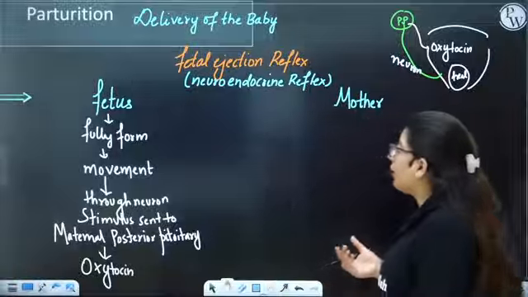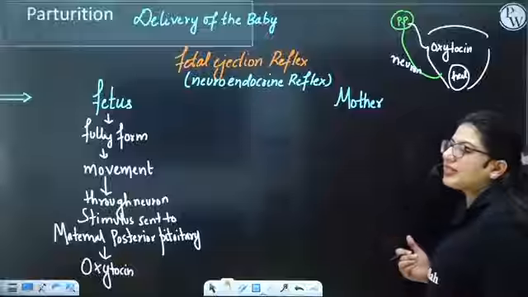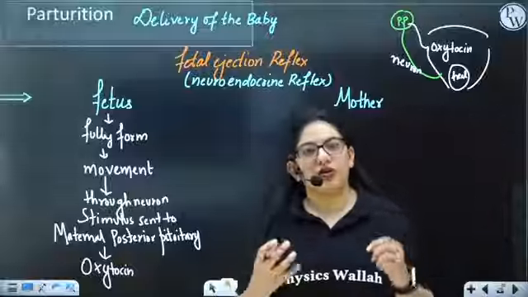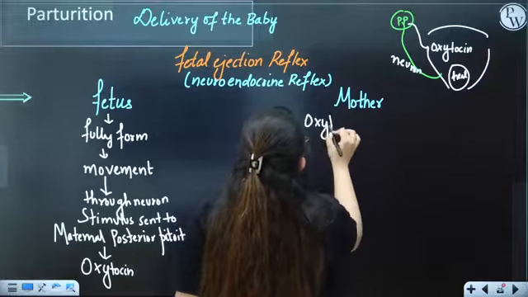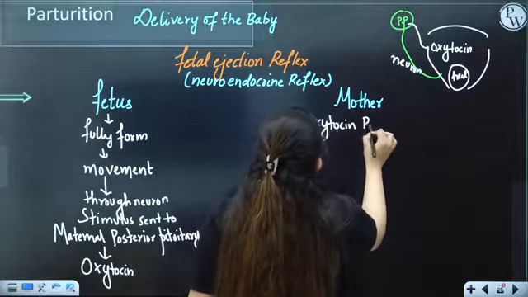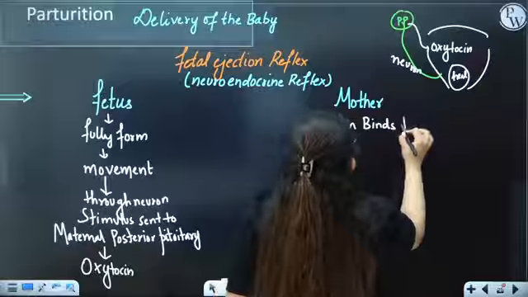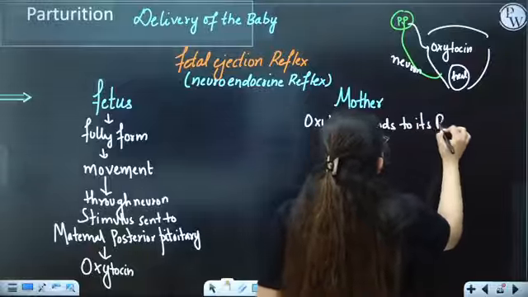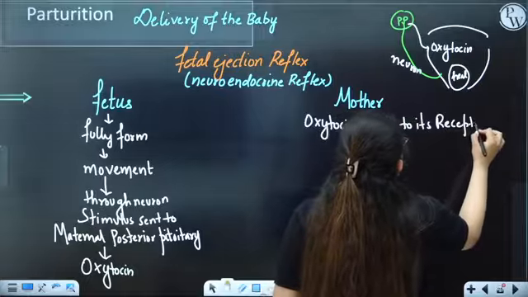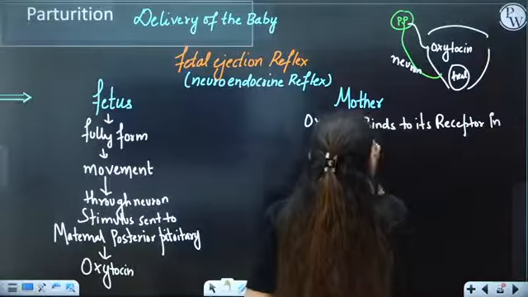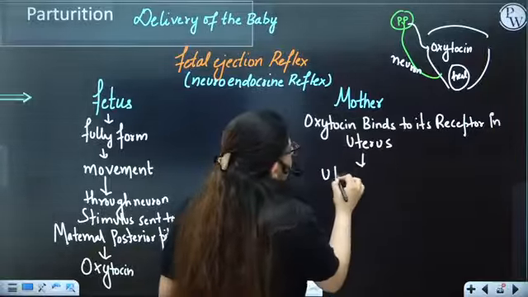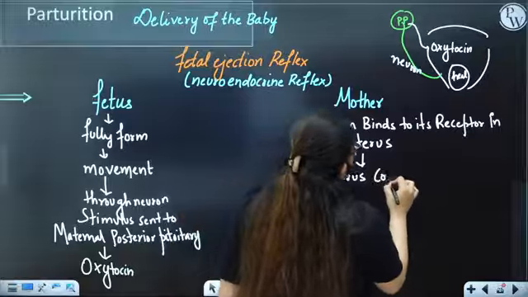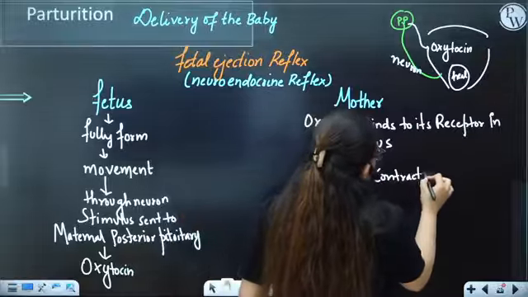What about the mother? Now, the mother's pituitary is secreting oxytocin. Oxytocin binds to its receptor in the uterus.